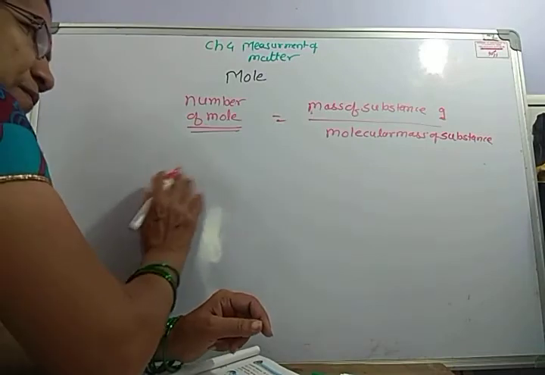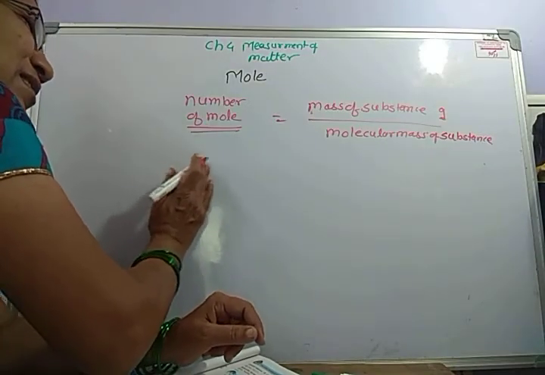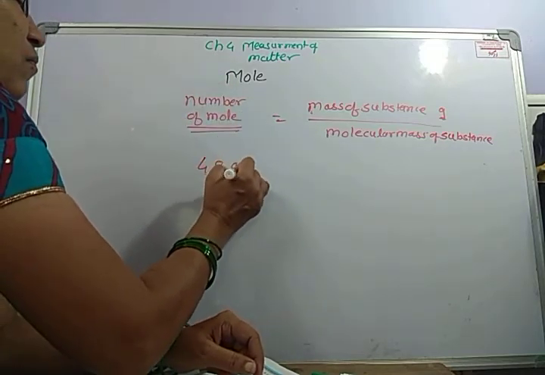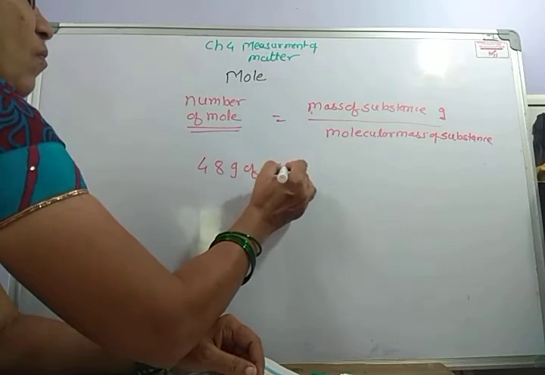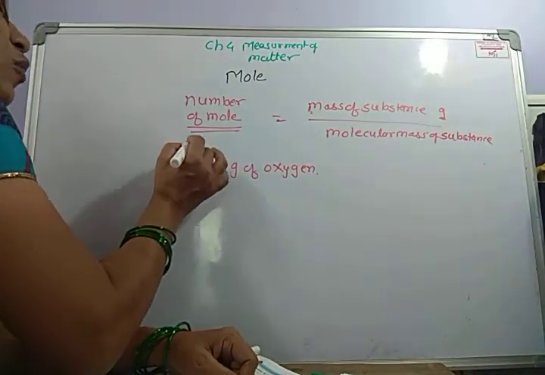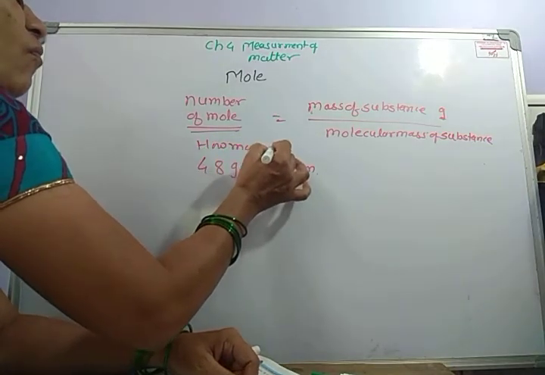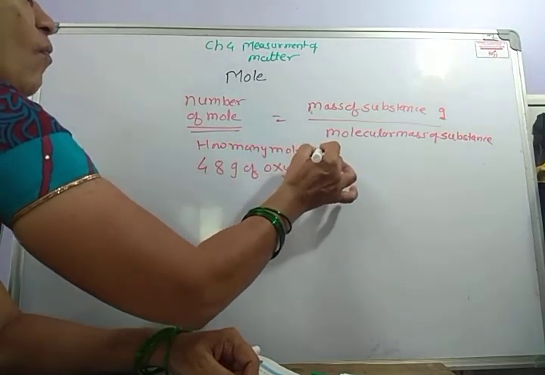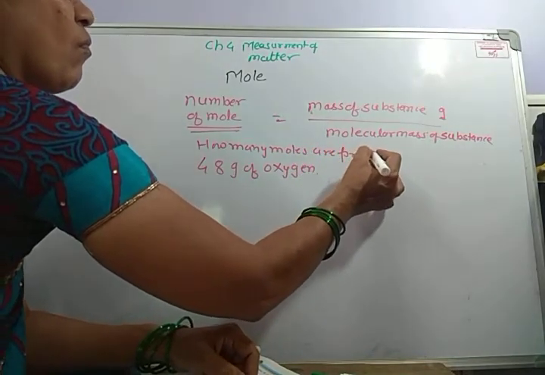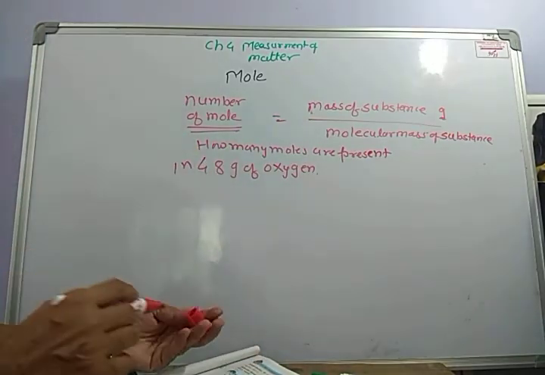For example, there is 48 grams of oxygen. How many moles are present in 48 grams of oxygen?